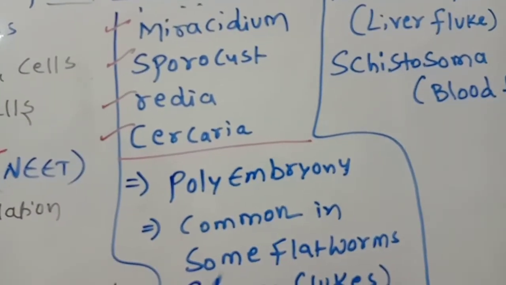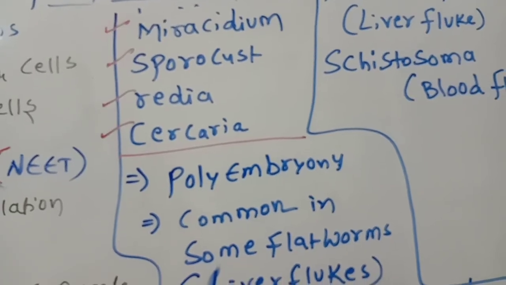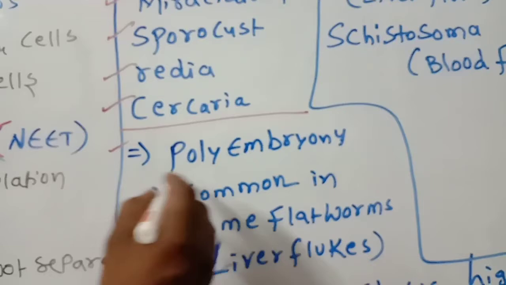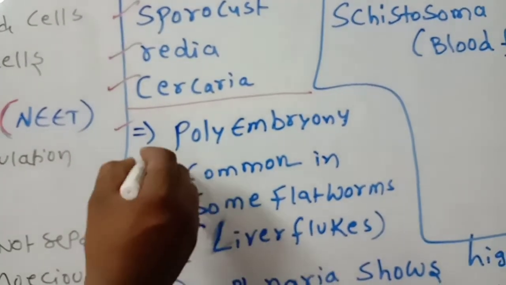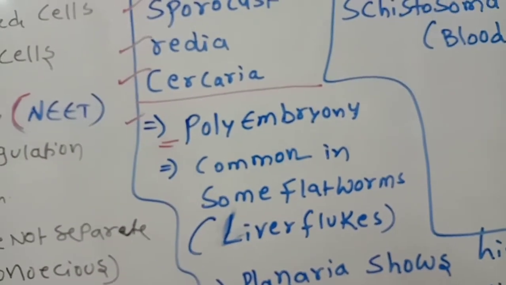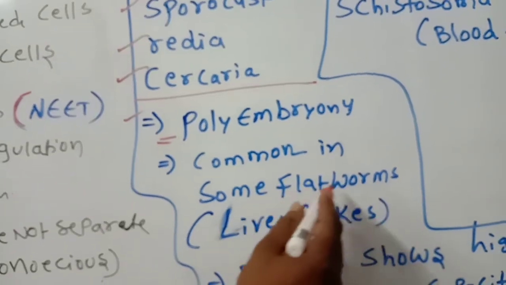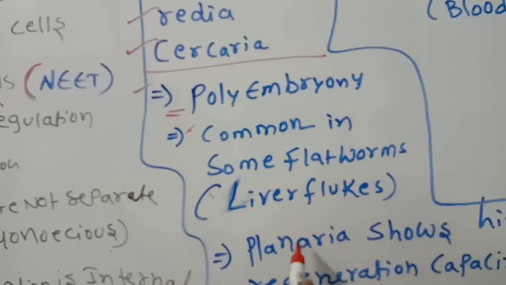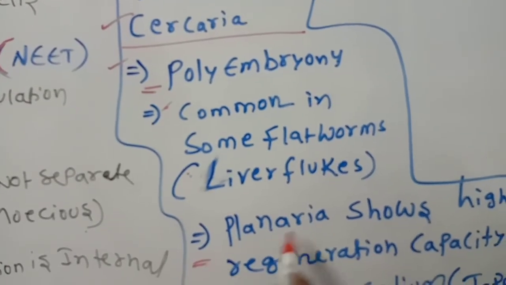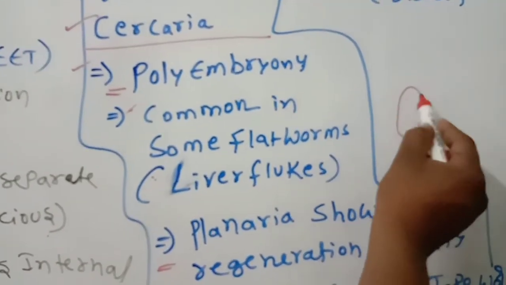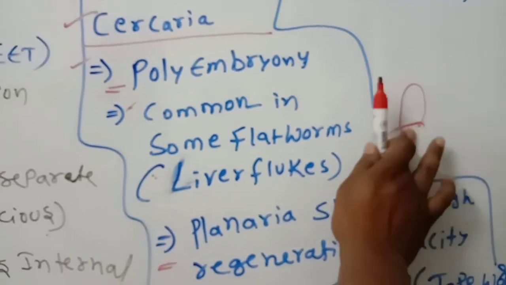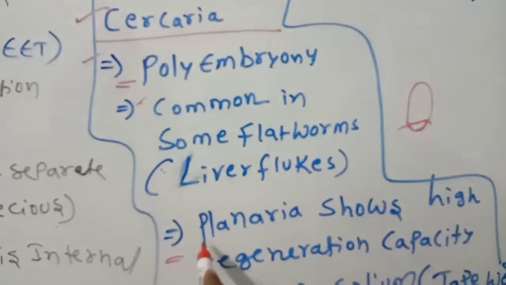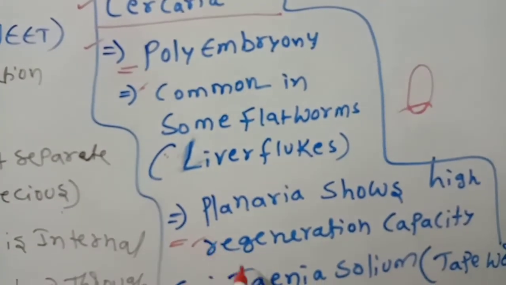Larval stages mean that kind of development is called indirect development. They will perform polyembryony. Polyembryony means a number of embryos will be formed. So it is common in some flatworms like liver flukes. Planaria shows high regeneration. Regeneration means suppose this is the planaria, if this body part is cut, again a new body part will regenerate. So planaria shows high regeneration capacity.